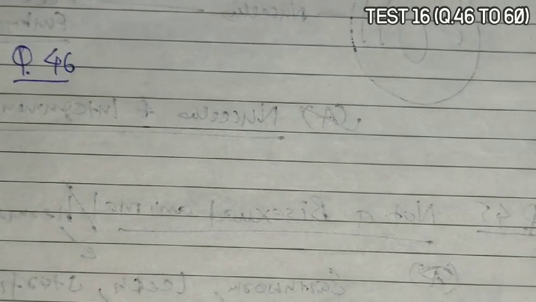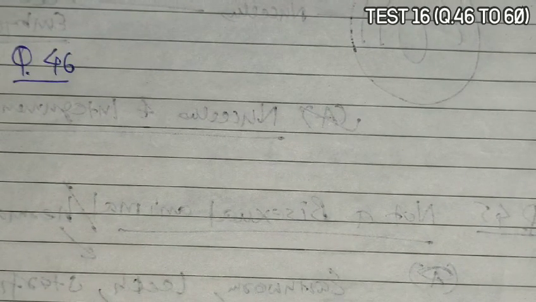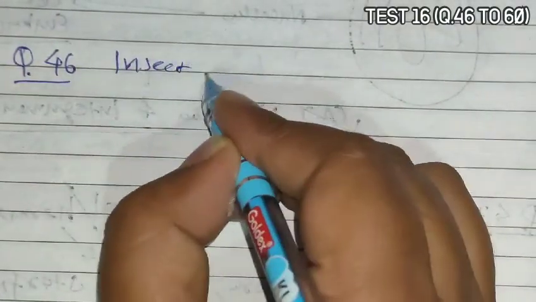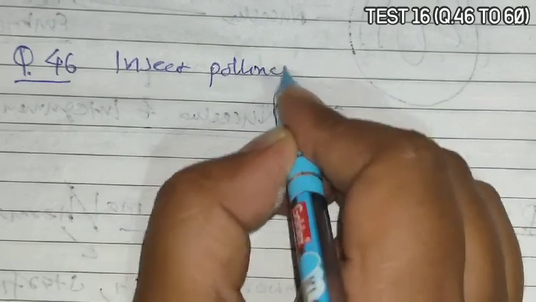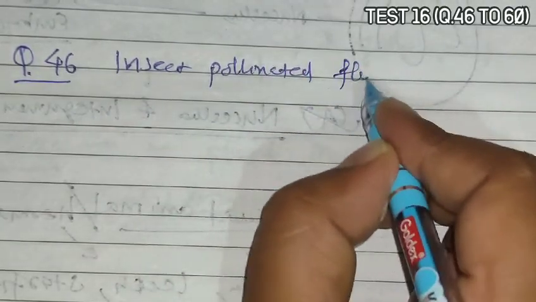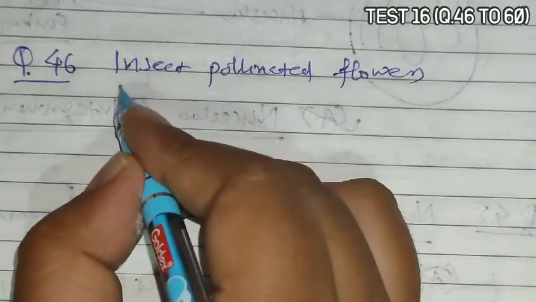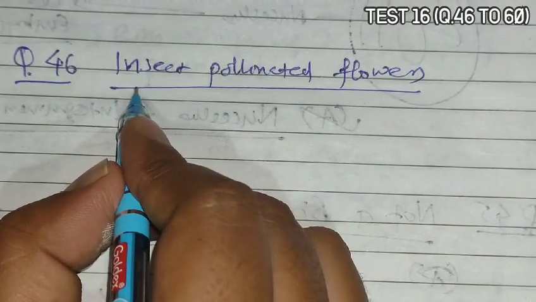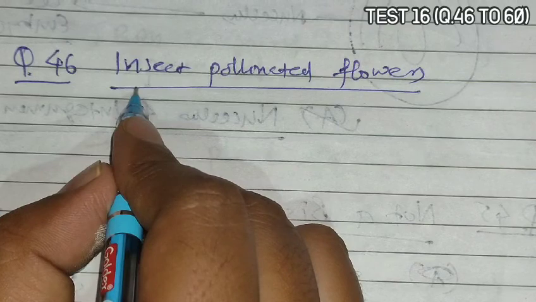Question 46. Question 46 asks which are the characters of insect pollinated flowers? Now, if there is an insect pollinated flower, insect is the biotic agent, and biotic agent can fill a